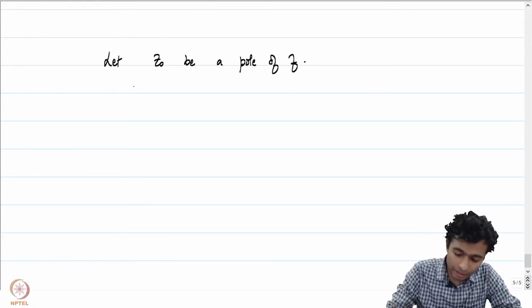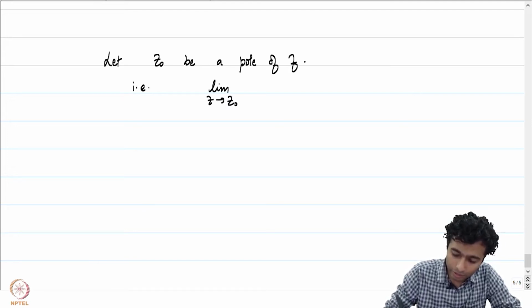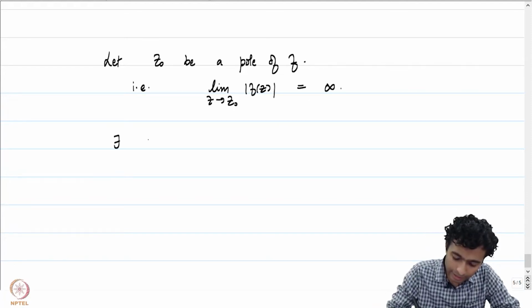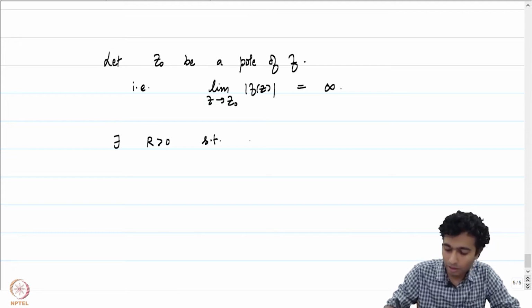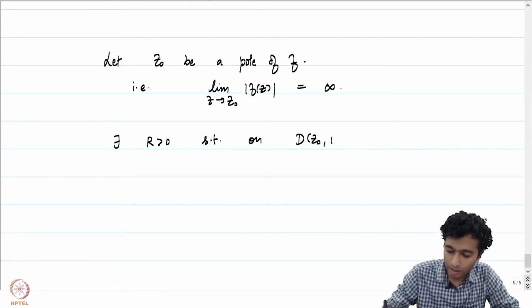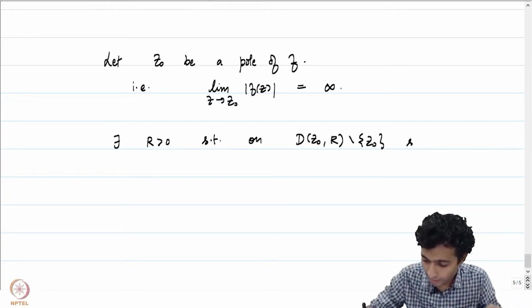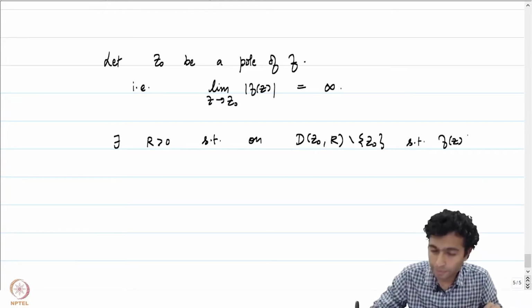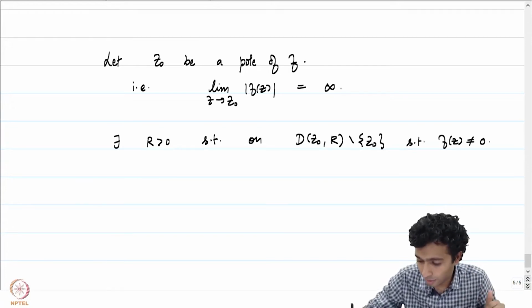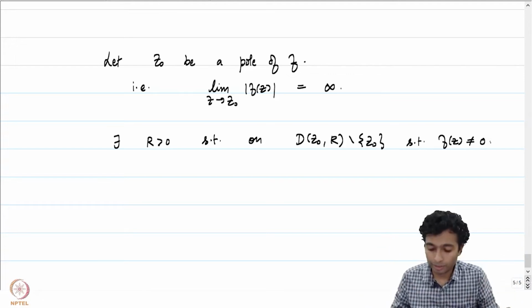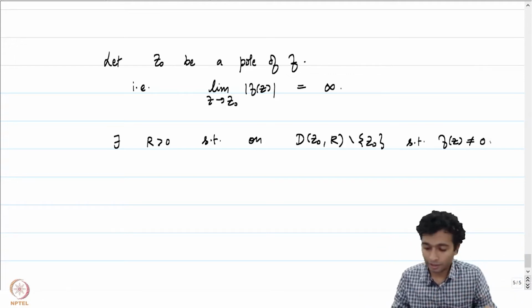So, that means that the limit as z goes to z0 of the absolute value of f of z is infinite. In particular, there exists an r positive such that on the punctured disk D(z0, r) minus the point z0, the absolute value of f of z will not be 0, and hence f of z is not equal to 0. This can certainly be arranged because the limit is after all blowing up, right? By the very definition we can arrange for this.